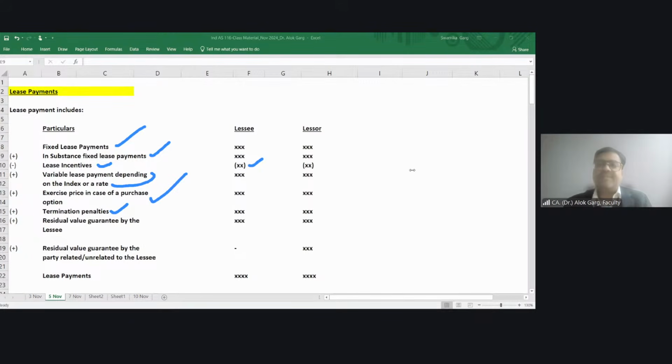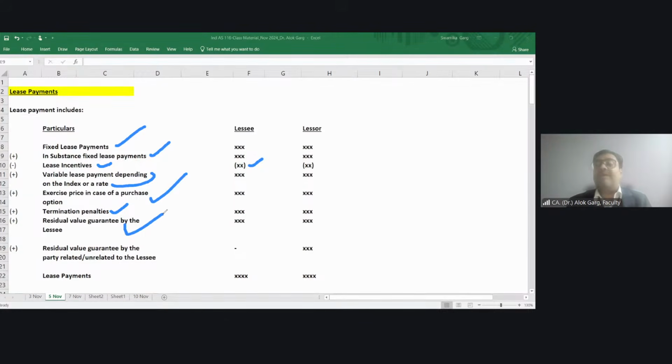Right. Friends, in this case, is this termination penalty reasonably certain or not on day one? Karthik knows that Karthik has to pay a termination penalty. So when initially Karthik is computing a lease payment under Ind AS 116, this termination penalty is also going to be considered. Okay.